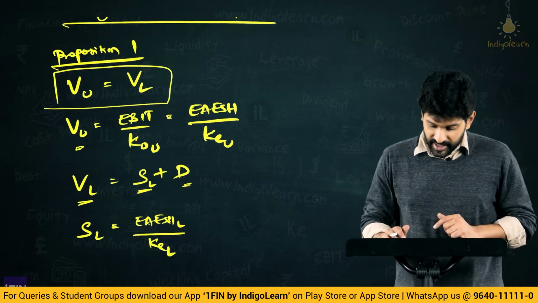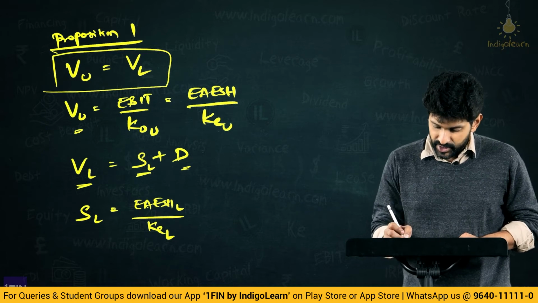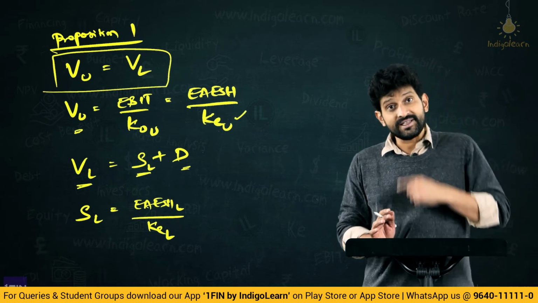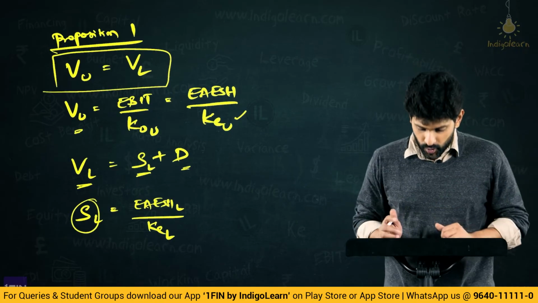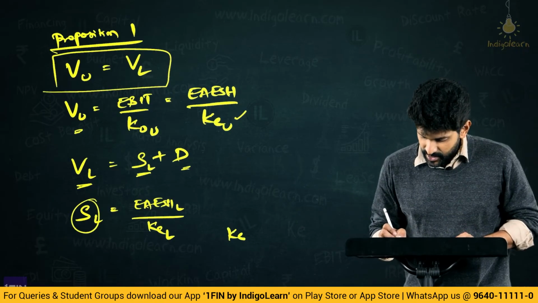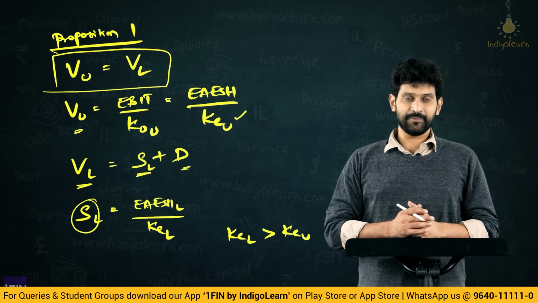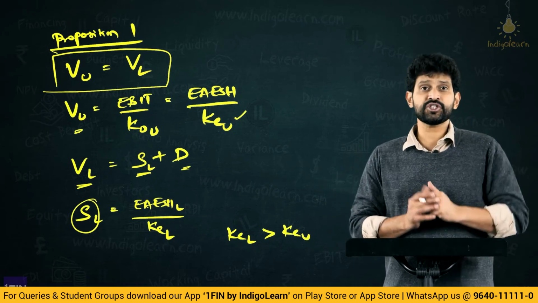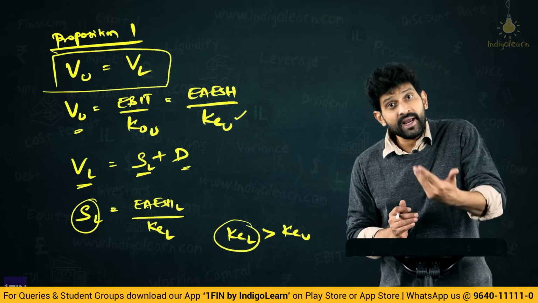Now, the KE of levered structure is higher compared to the KE of unlevered structure. Now, if the denominator is increasing, what happens? Obviously, the value will decrease. So, he said KE of levered is greater than KE of unlevered. Now, the second proposition talks about the computation of this KE only. Now, it is more by how much?